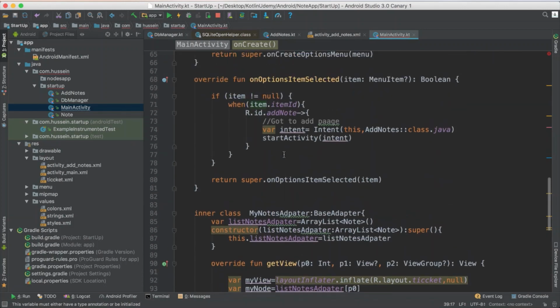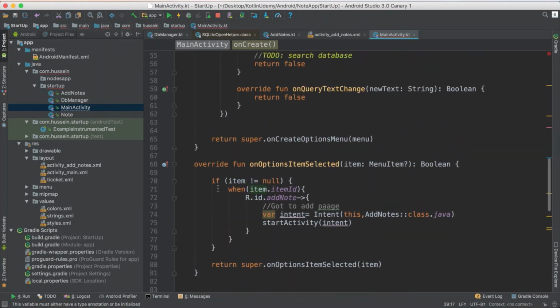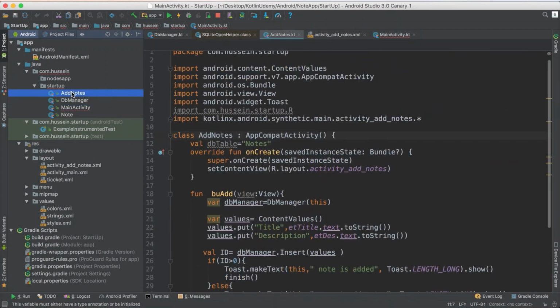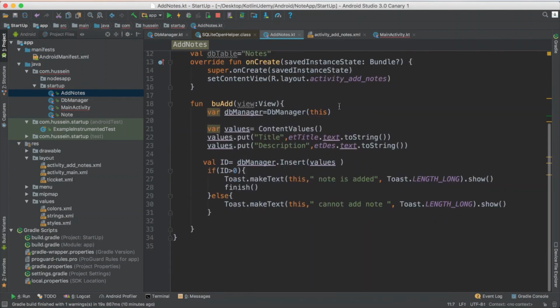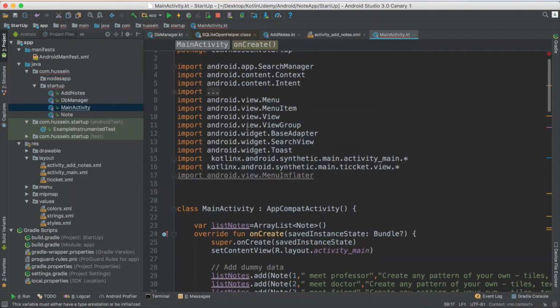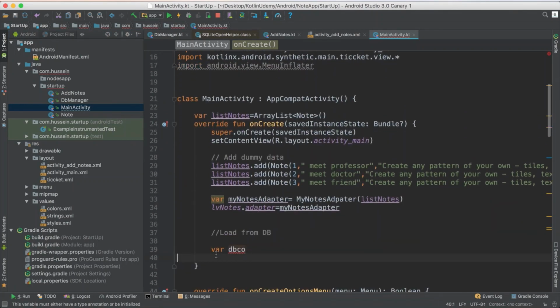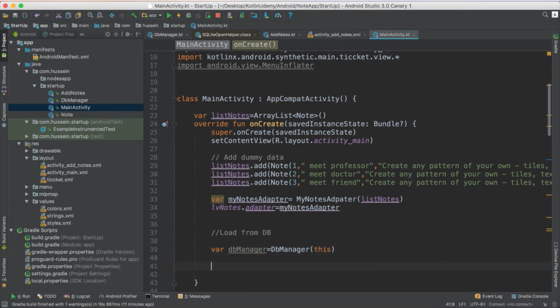When we read from the database, where is it? In this method, when he read from the database, what he did was just say db manager, then he passed the data. You do the same thing here. You say, hey, in the load, I define my db manager, then I want to do selection. For the selection, it's better for me to move the work to a function.